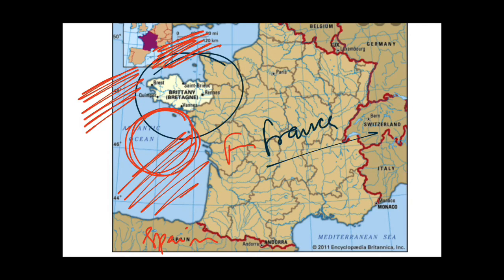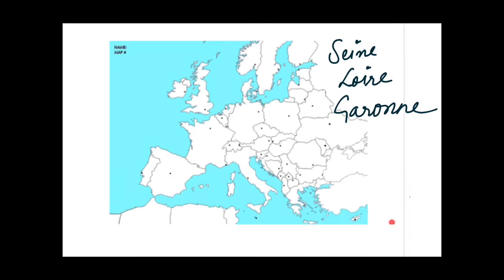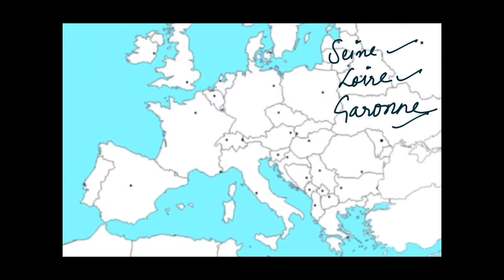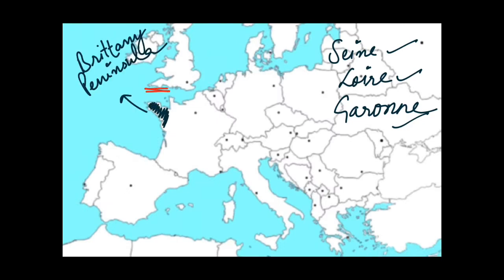Let us now know the rivers of France. These are the 3 important rivers of France: Seine, Loire, and Garonne. Let us see their location in France. So as you can see it over here, this is the Brittany Peninsula and this is the English Channel. So guys, the Seine River originates from here and then flows into this English Channel.